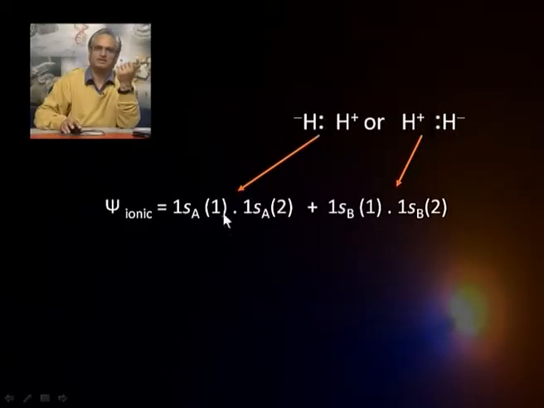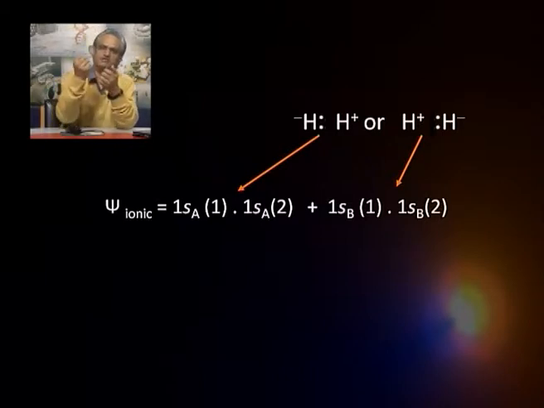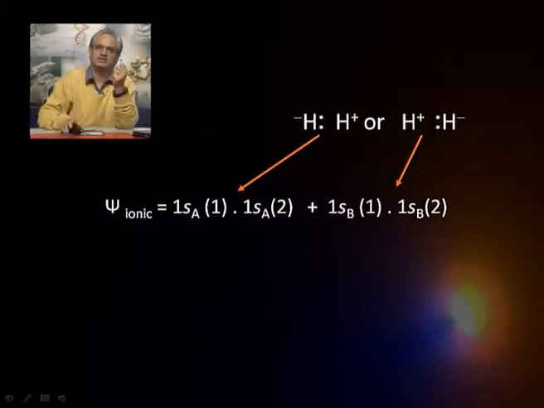Now, is that a right description? Is it true that when a hydrogen molecule is formed from two hydrogen atoms, we have just covalent structures? Maybe we can have more situations. You may have a scenario of this kind, that is, two hydrogen atoms are such that one is H minus, one is H plus. Or maybe you can have the first one as H plus, then the second as H minus. This can be given mathematically in terms of wave functions as ionic components, because this is an ionic structure, so is this one.